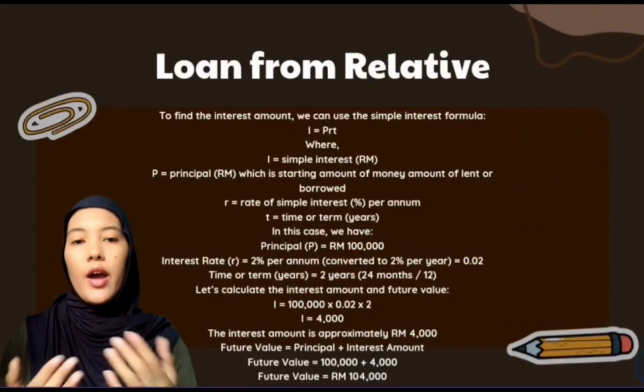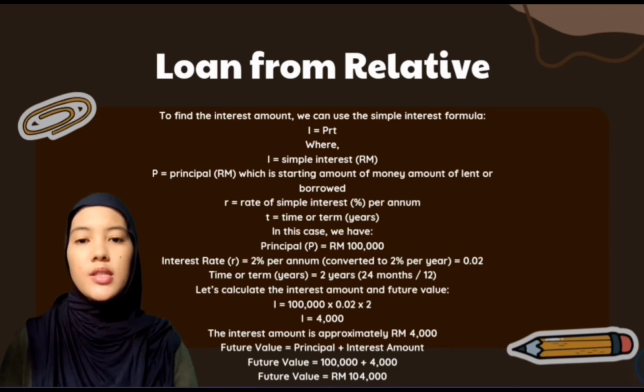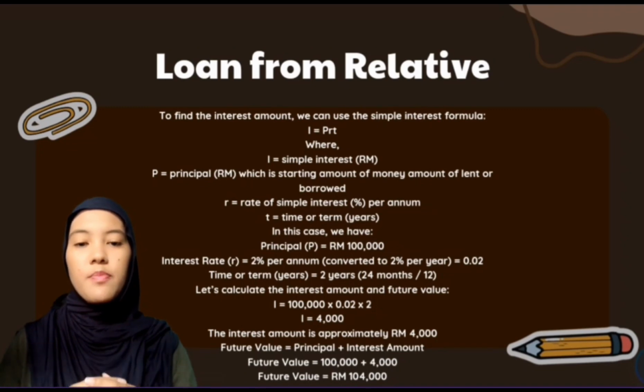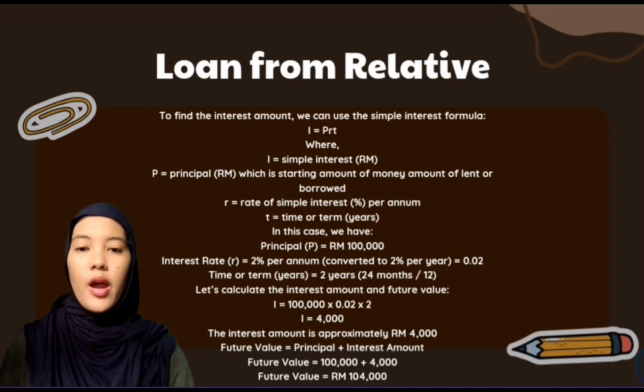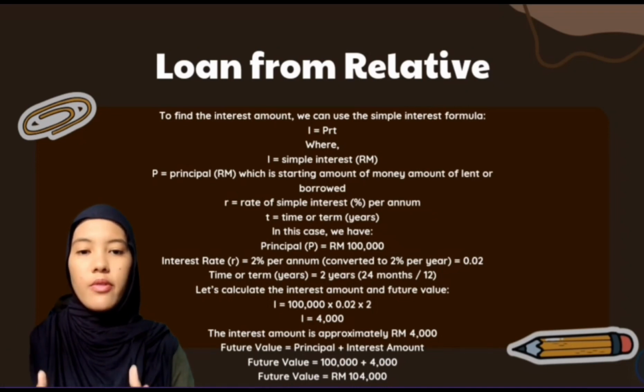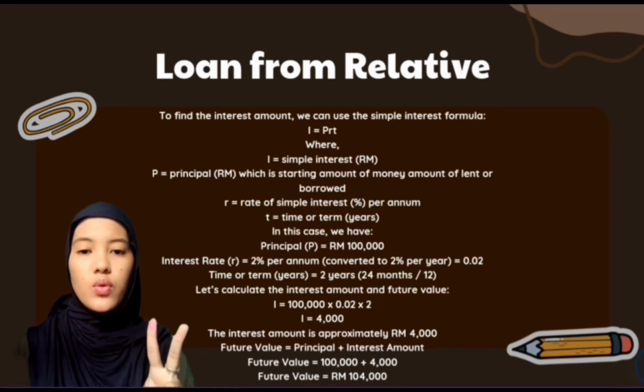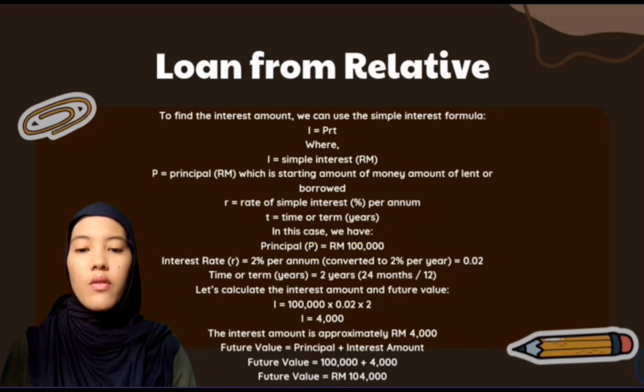For a loan from a relative of RM100,000 with a simple interest rate of 2% per annum for 2 years, the total interest can be calculated using the simple interest formula I equals PRT. Here, the value of P, principal, is RM100,000. The interest rate R is 2% per annum, 0.02, and the time T is 2 years, 24 months divided by 12. Therefore, the total interest is I equals 100,000 multiplied by 0.02 multiplied by 2, I equals RM4,000. So, the total interest for the loan from the relative is RM4,000.